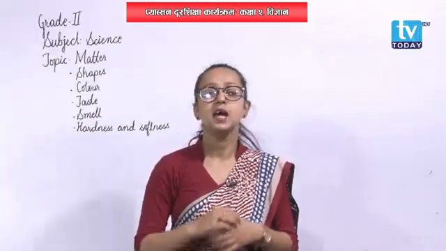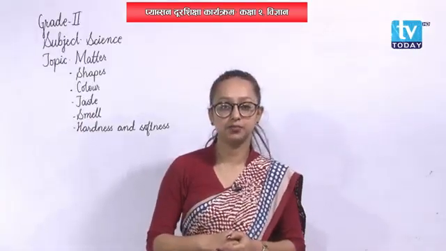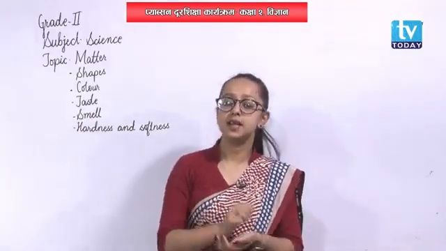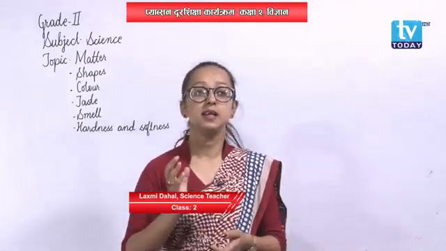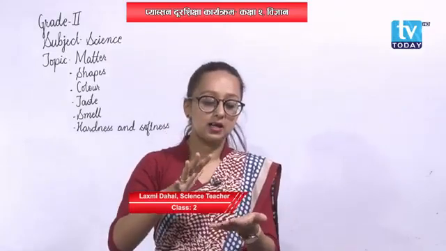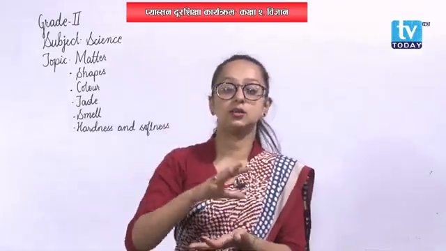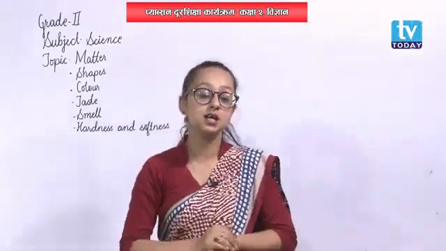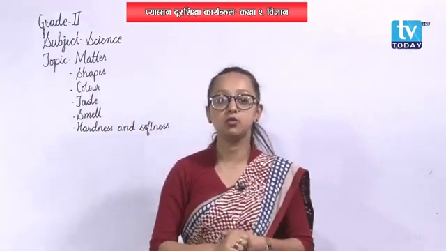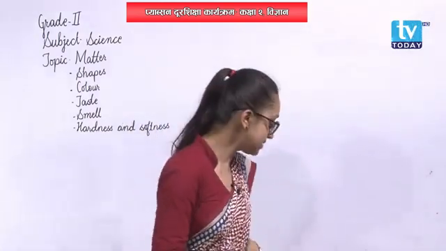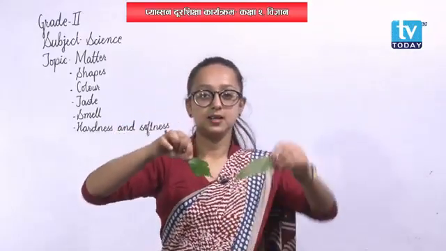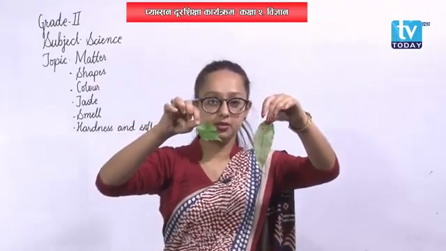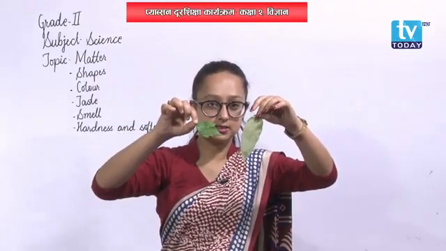Now, finally, irregular objects. Irregular means that they do not have a definite shape. I mean they have a shape, but not a regular, similar shape. Those are irregular objects. Let me show you an example. This is a leaf, right? And this is also a leaf, isn't it?